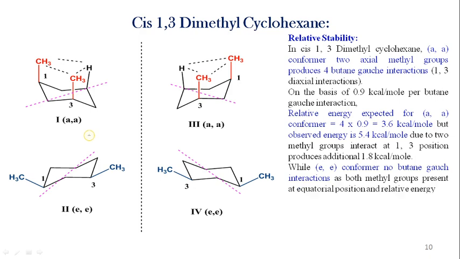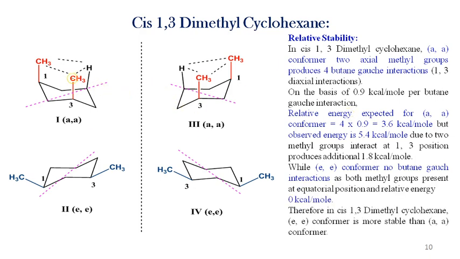First we can see the axial conformer. In the case of the axial conformer, as the two methyl groups are present at axial position, it produces 4 butane gauche interactions. On the basis of 0.9 kilocalorie per mole per butane gauche interaction, the expected energy is 3.6 kilocalorie per mole, but the observed energy is 5.4 kilocalorie per mole. That is because there are two axial methyl groups and they can strongly interact with each other, due to which the energy is increased by 1.8 kilocalorie per mole, and the observed energy is 5.4 kilocalorie per mole for the axial conformer.